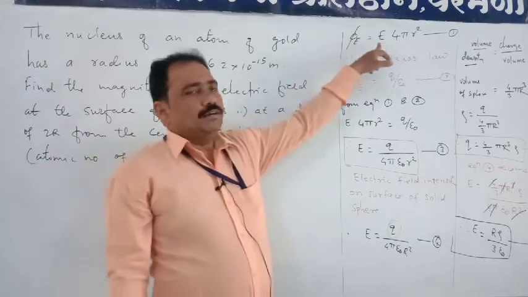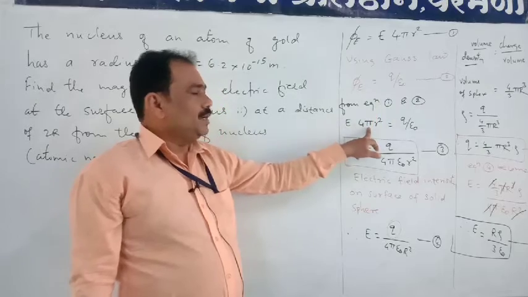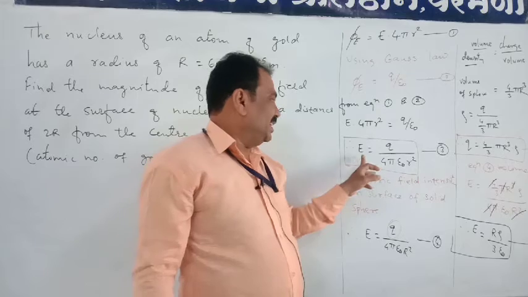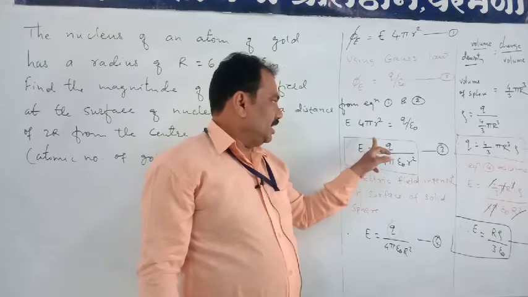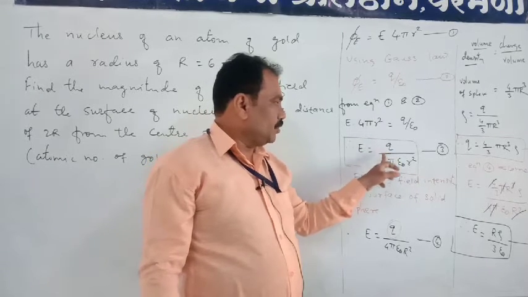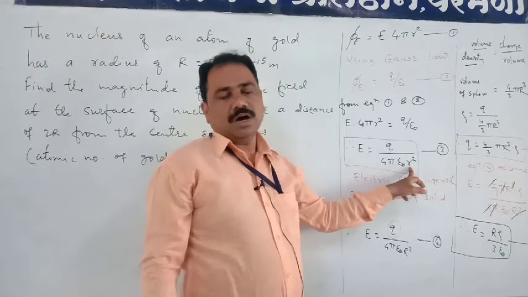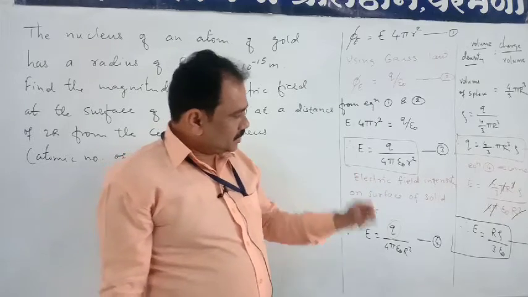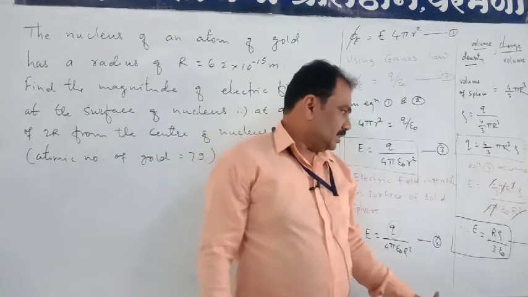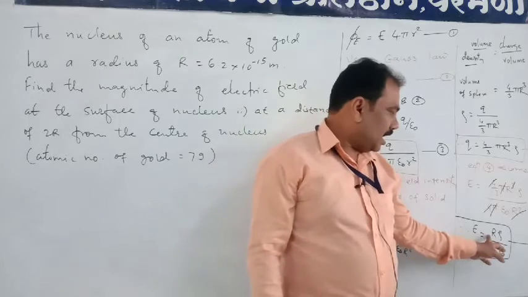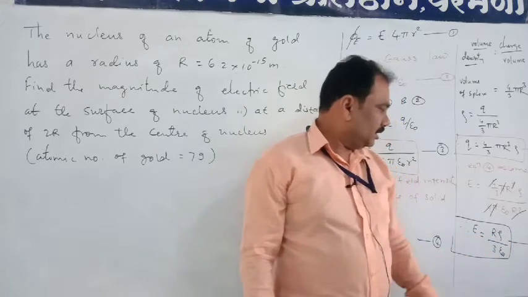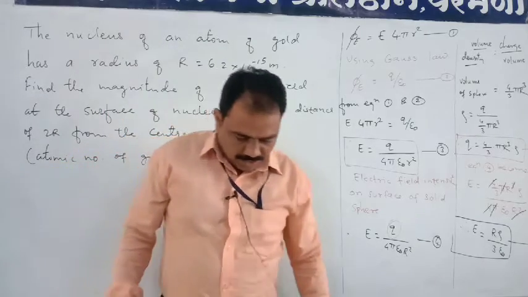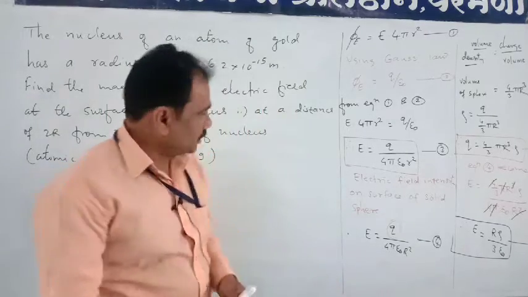What we have seen is that for a point outside the solid sphere, the electric field intensity is q upon 4 pi epsilon naught into r square, and if it is on the surface of that solid sphere, then the electric field intensity is r into rho upon 3 into epsilon naught. Okay, so now see how we can solve these applications.